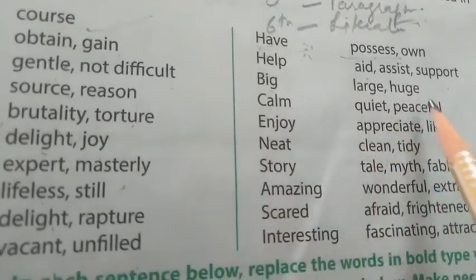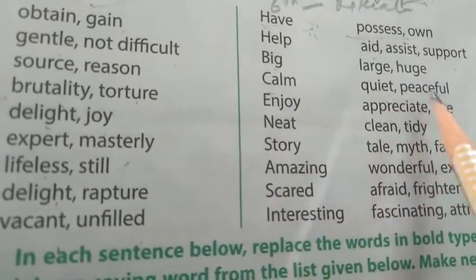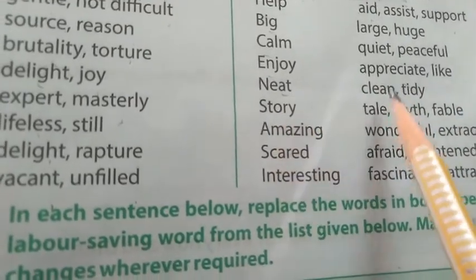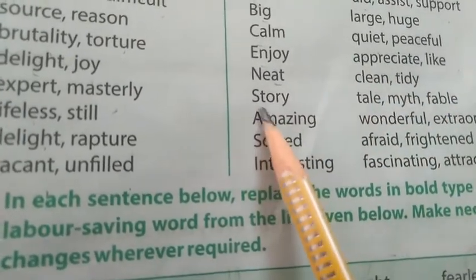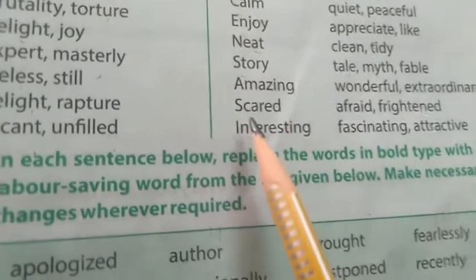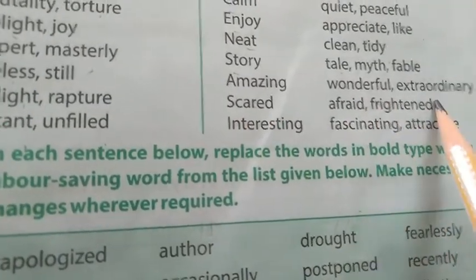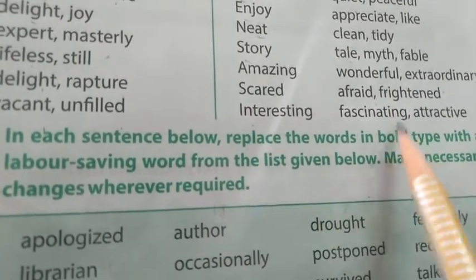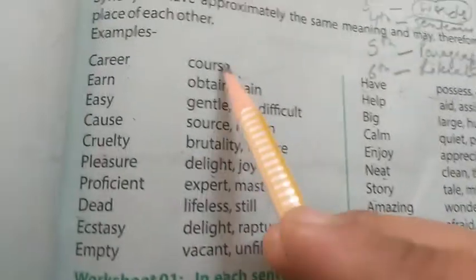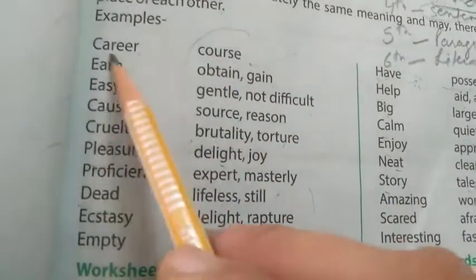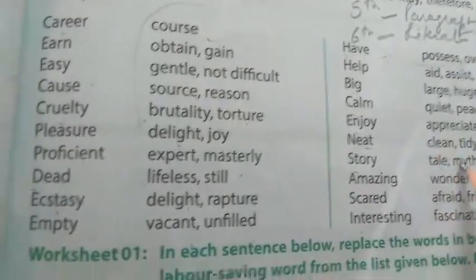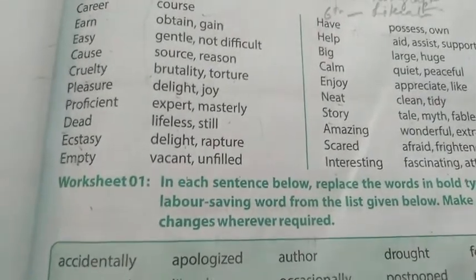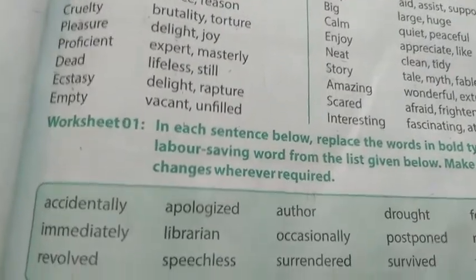Big, large, huge. Calm, quiet and peaceful. Enjoy, appreciate, like. Neat, clean or tidy. Story, tale, myth, fable. Amazing means wonderful or extraordinary. Scared means afraid or frightened. Interesting means fascinating or attractive. So all these are similar meanings to these words, and these are called synonyms. Then later we have this worksheet, which you have to do on your own.